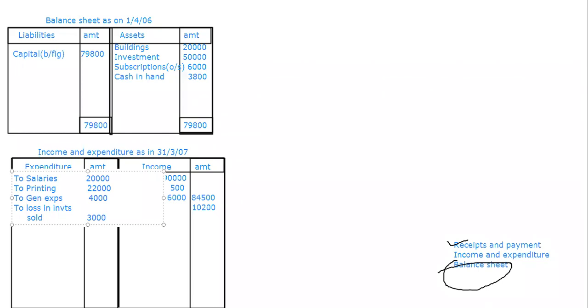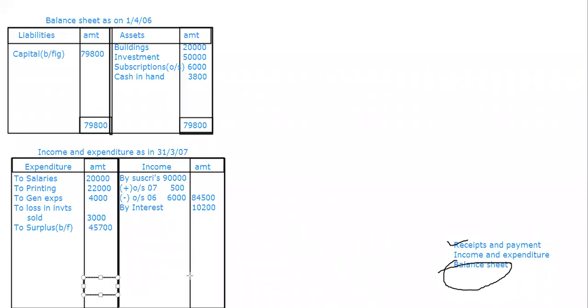Now find out how much the surplus is. 45,700. Yeah, right. So therefore the total is how much? 94,700. Okay.